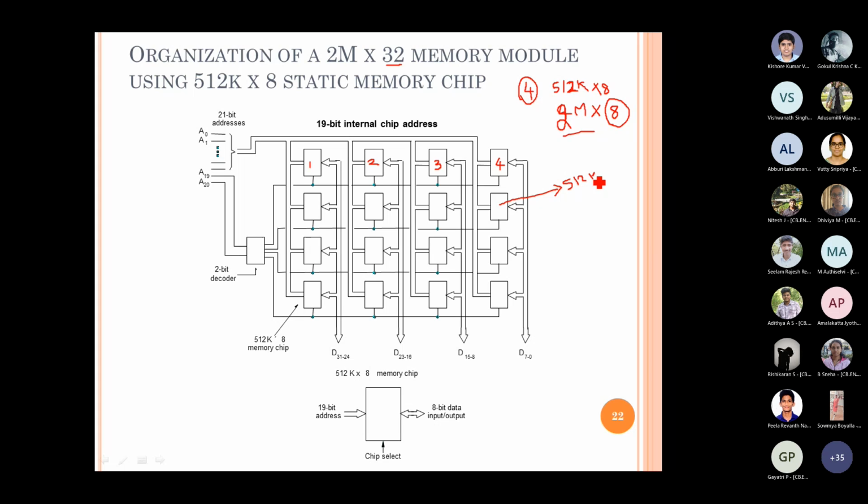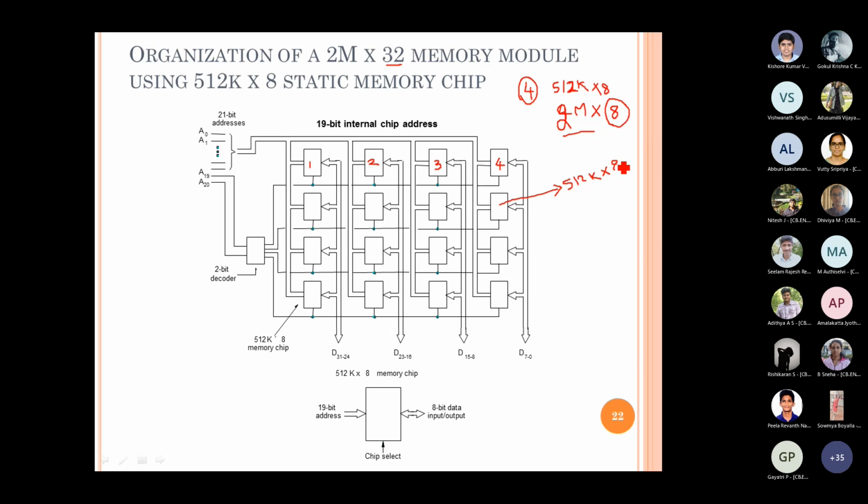Now how many such 512K into 8 memory chips do we require to meet our requirement? For each word, 4 chips, right? And we already know that to meet the capacity we need 4 memory chips, right?